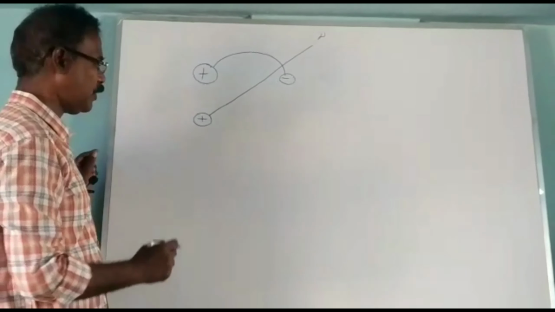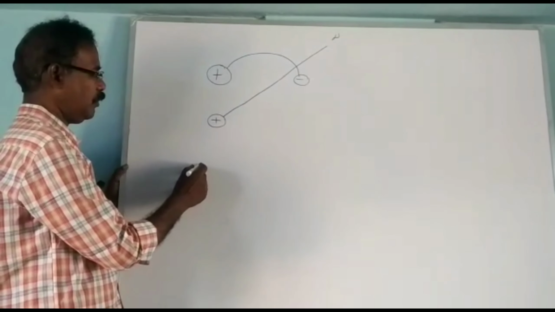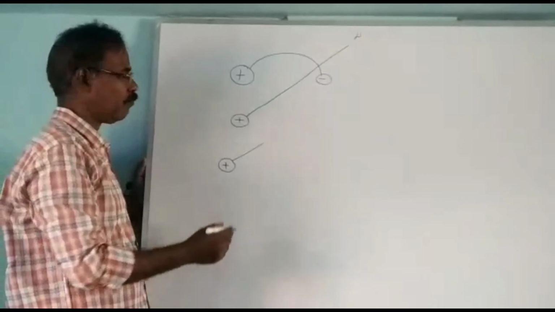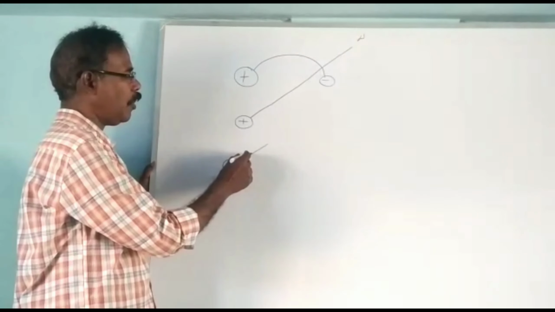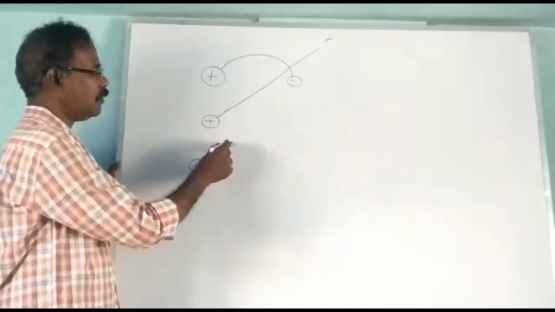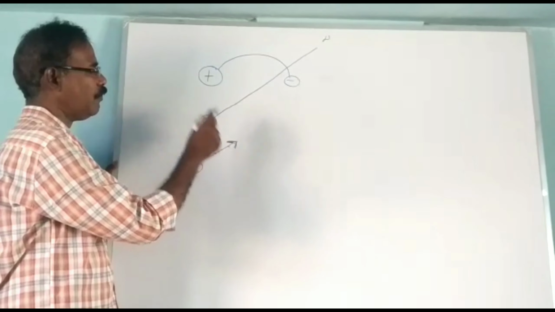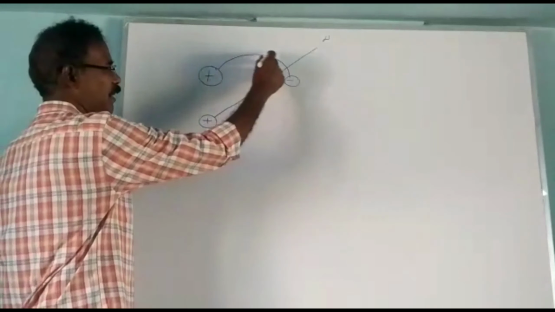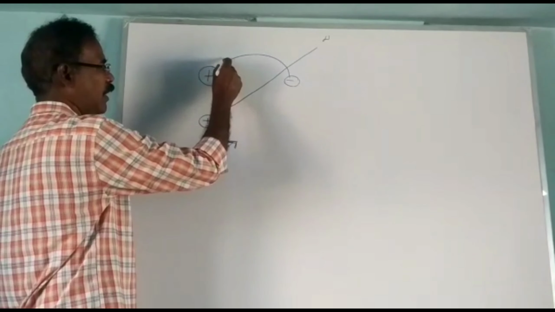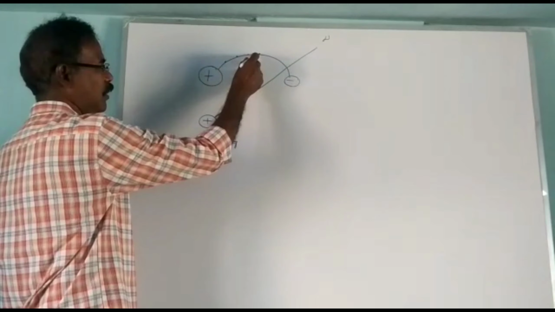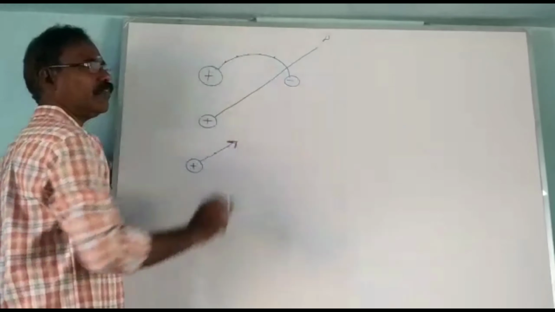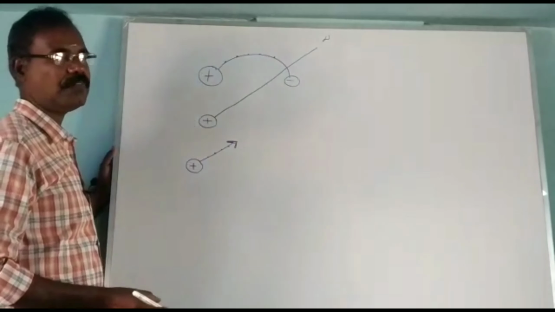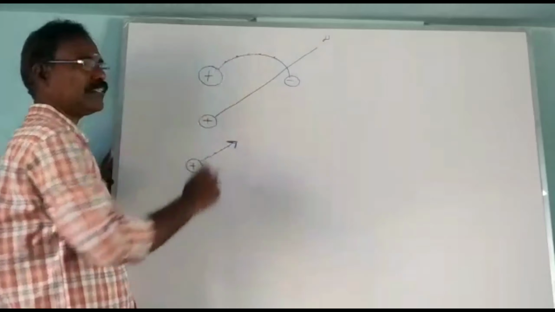The second property is, if the electric field line is a straight line, at all the points on the straight line the direction of electric field is the same. Instead of a straight line, if the field line is curved, the direction of electric field is different at different points. So at this point, you have to find the direction of electric field.